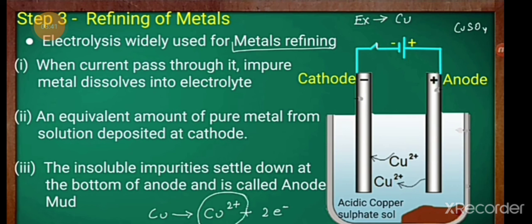A solution of a metal salt is used as the electrolyte, that is copper sulfate. Metal from the anode dissolves into the electrolyte. An equivalent amount of pure metal from the electrolyte is deposited on the cathode. The soluble impurities go into the solution, whereas insoluble impurities settle down at the bottom of the anode, which is known as anode mud.